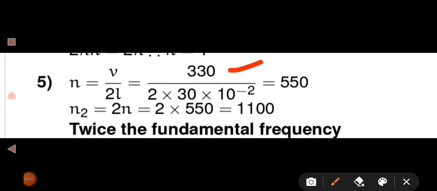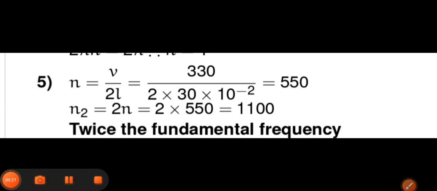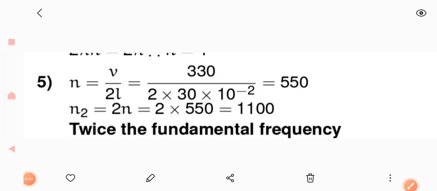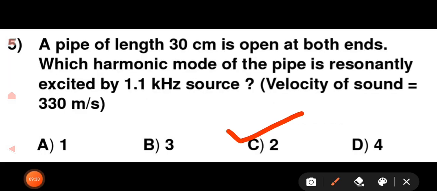As I have told you the formula, n is equal to V upon 2L. So substitute the values: velocity 330, length 2 into 30 into 10 raised to minus 2. After solving I am getting the fundamental frequency as 550. Now when the pipe is open at both ends, the second frequency is 550 multiplied by 2, that is 1100. So it is twice the fundamental frequency. So option number C is the correct answer for question number 5.